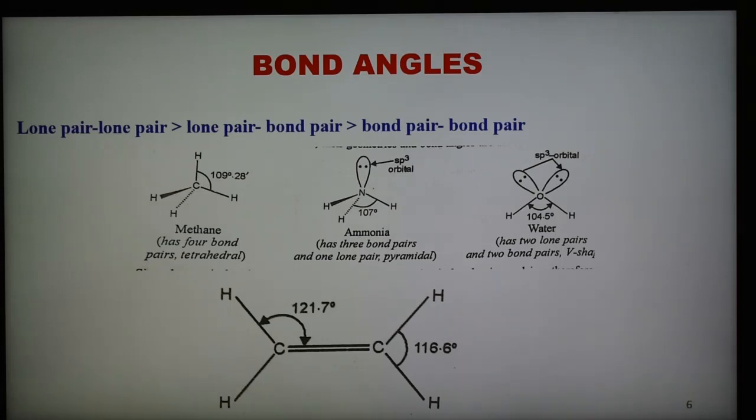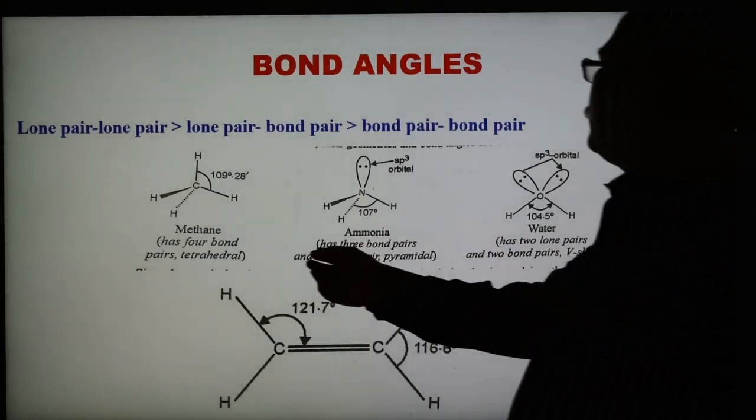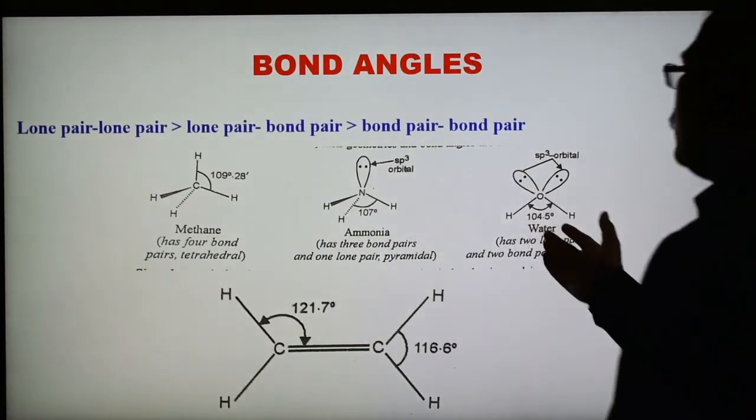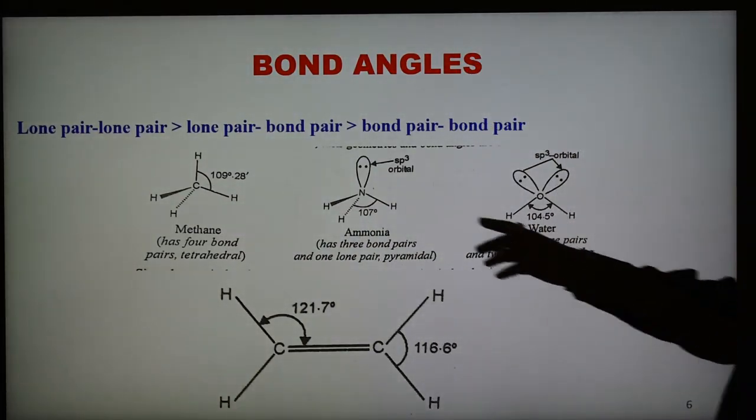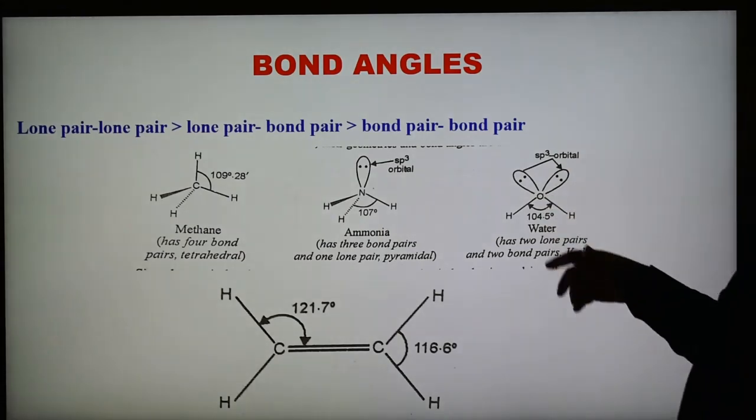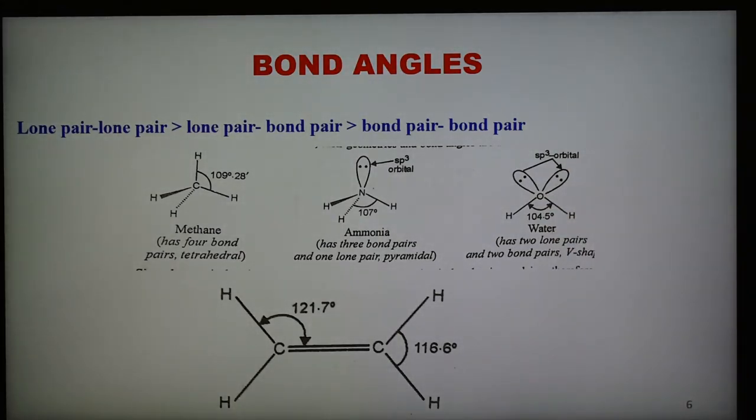But the geometries and bond angles are different, as shown.